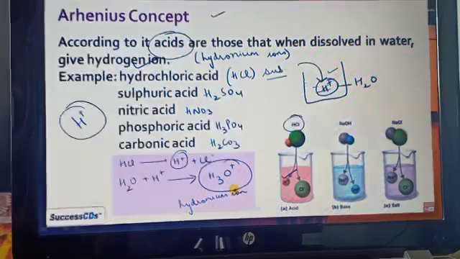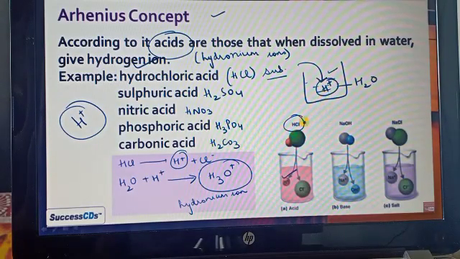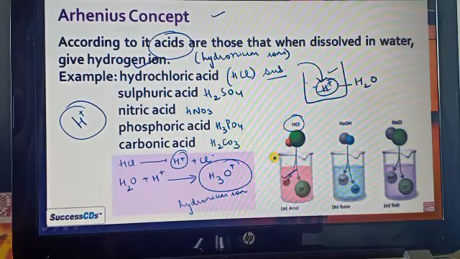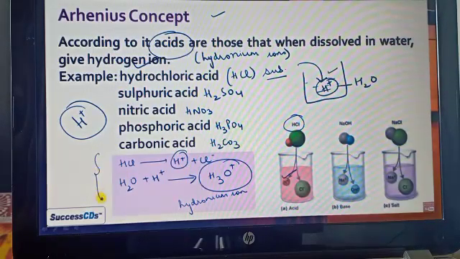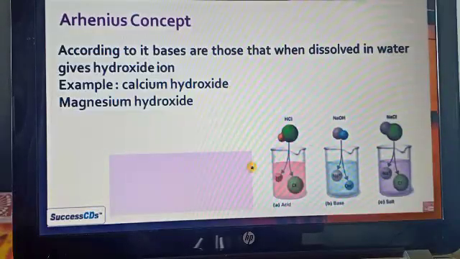So if you write the Arrhenius concept, you can write hydronium ion instead of hydrogen ion. It is better to write hydronium ion, because in the latest books the hydronium ion is mentioned. But if you write the hydrogen ion, that is also okay, because whenever the H plus ion is formed, the hydronium ion is formed.